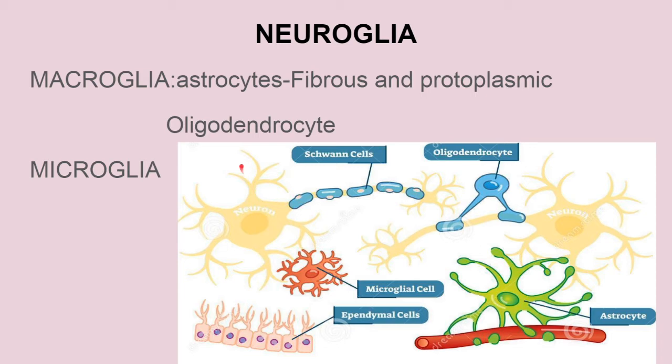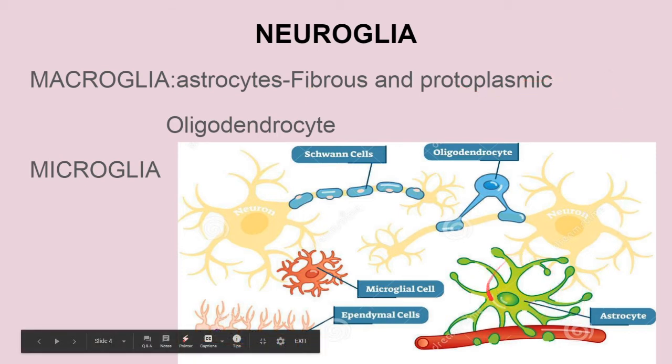Now they are mainly of two types: macroglia and microglia. The macroglia, or large glial cells, are ectodermal in origin, just remember, and the microglia are mesodermal in origin. The macroglia are of mainly two types, astrocytes and oligodendrocytes. Astrocytes are further of two types, fibrous and protoplasmic. Over here, as you can see, this is the astrocyte. The astrocytes are mainly connected with the nearby arteries also.